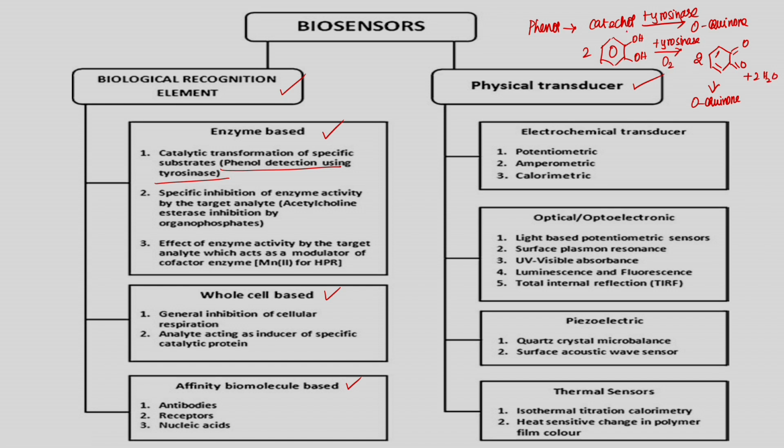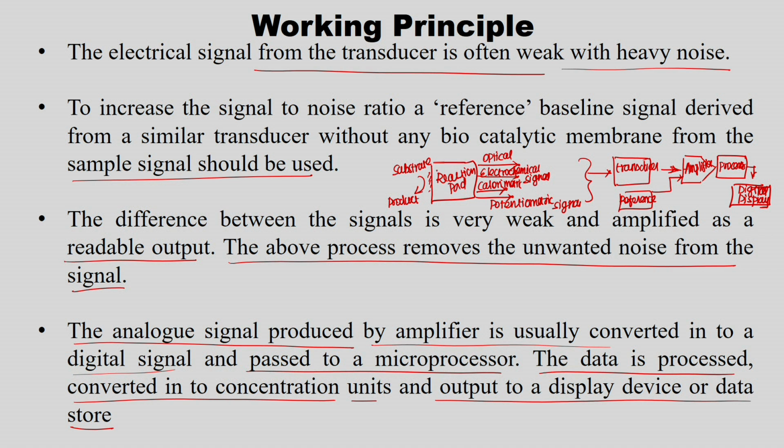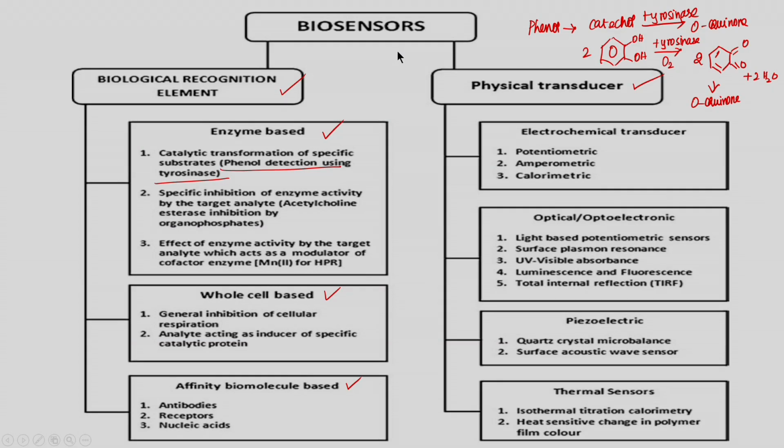So, if the phenol component is there, in the presence of tyrosinase, as I told, here is the reaction pad. Tyrosinase is kept in the reaction pad. The substrate, which is nothing but phenol, comes and gets converted into orthoquinone. So, I will be able to measure this particular product. How much of this product is there is proportional to how much phenol is there in the particular food material, right. That is the way phenol detection using tyrosinase is done.